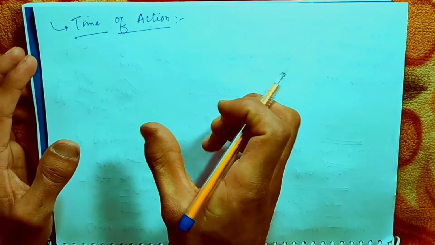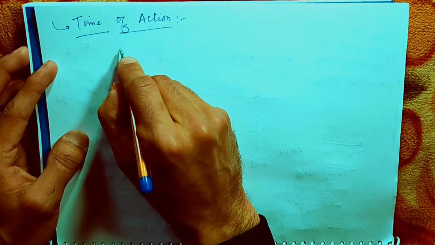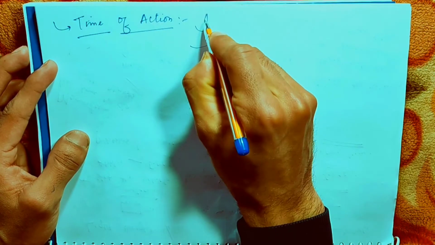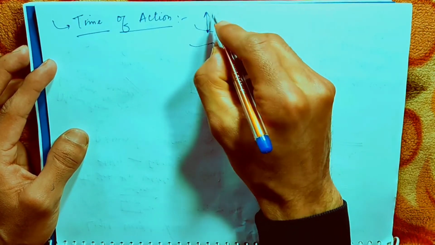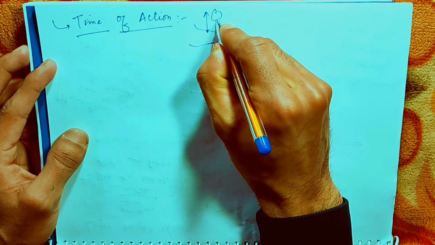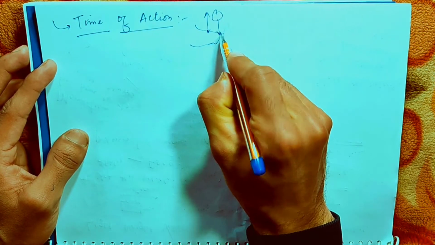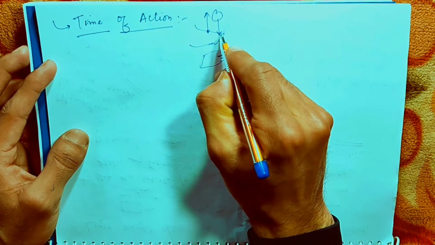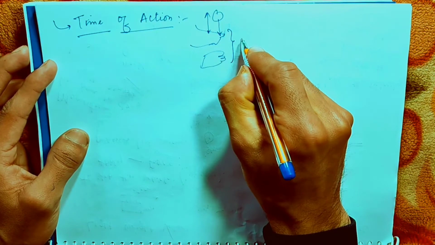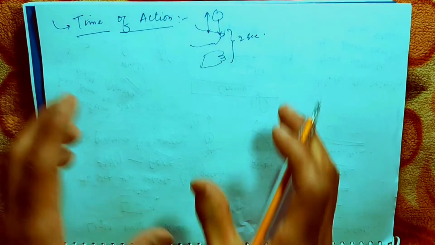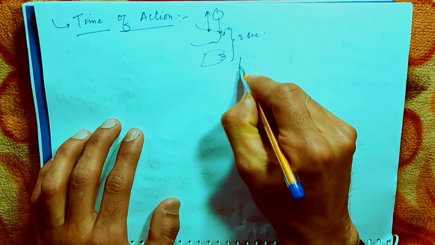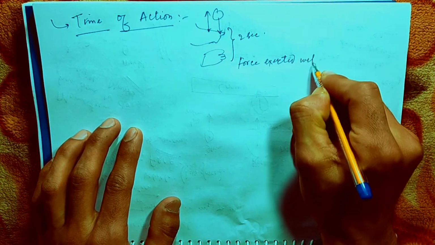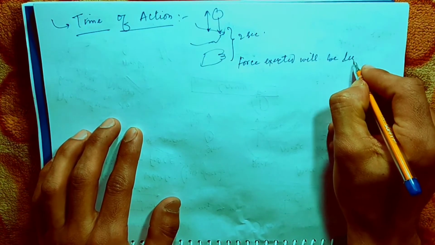So from this experiment, we can say, if the ball is coming down towards your hands and you increase the time of action, say by 2 seconds, then in that case the force exerted will be lesser.